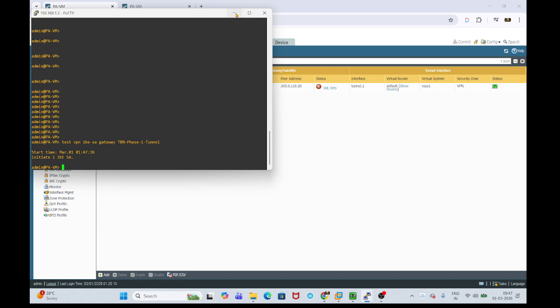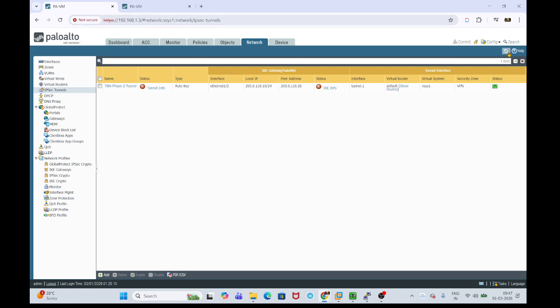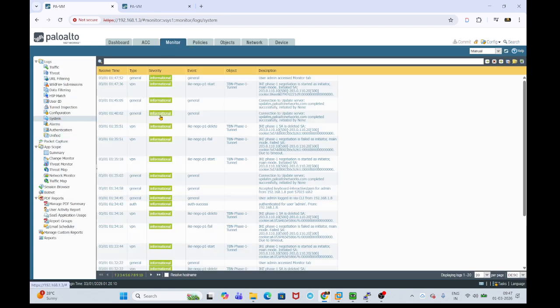The traffic is initiated by my Hyderabad firewall. From the monitor logs I can see the negotiation has started, which means the Hyderabad firewall is exchanging the parameters that we have configured.